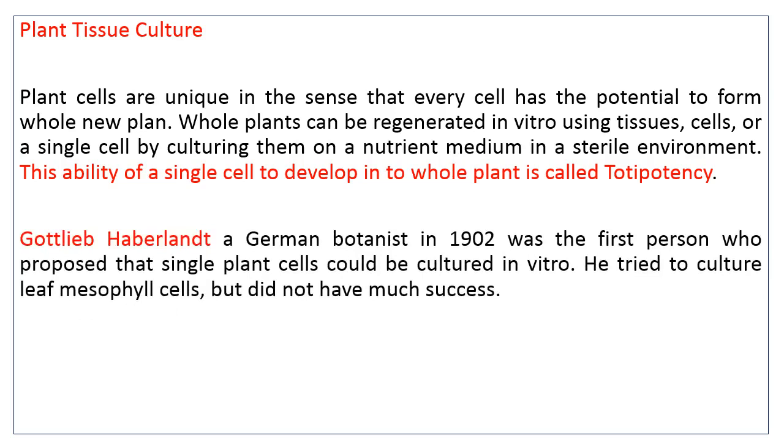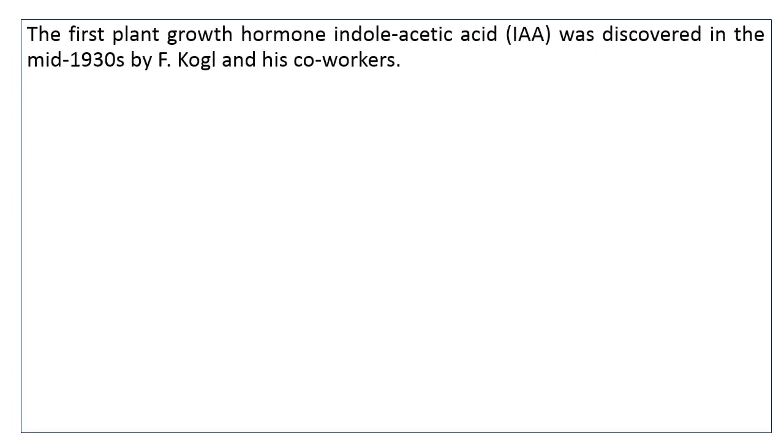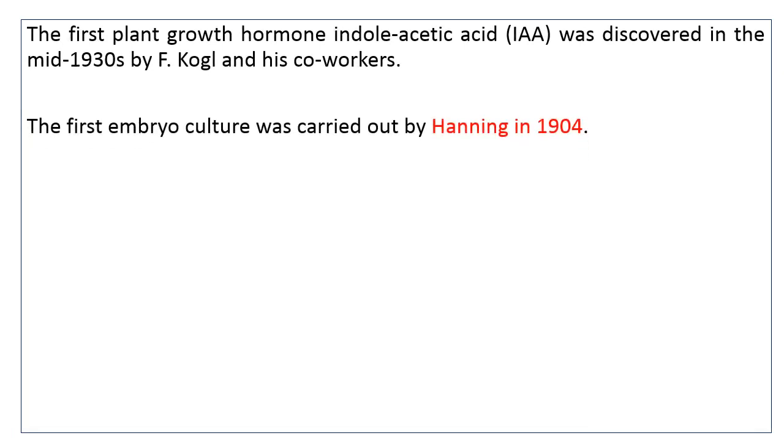The first experiment of plant tissue culture was carried out by Gottlieb Haberlandt in 1902. However, he was not successful in culturing the mesophyll cells. In 1934, Philip White successfully cultured tomato roots, and then Gautheret in 1939 cultured the carrot root successfully. The first plant growth hormone that was isolated is indole acetic acid in 1930, and the first embryo culture was carried out by Hannig in 1904.